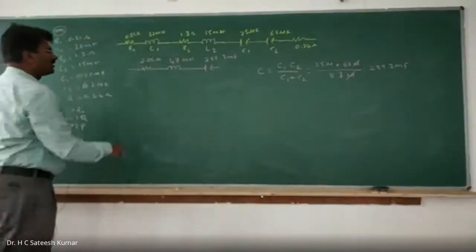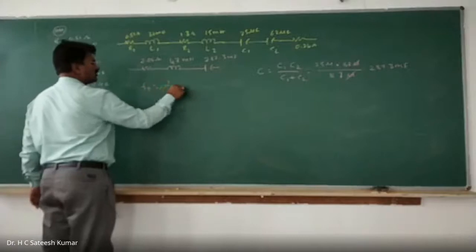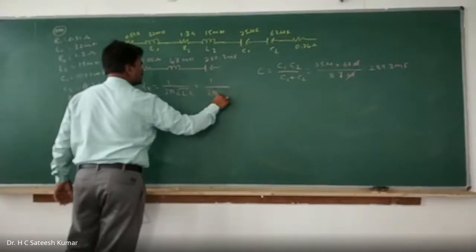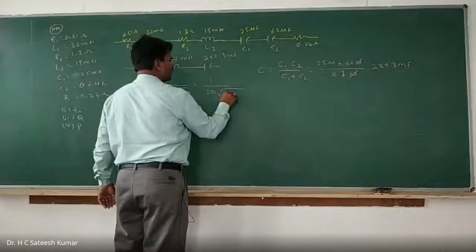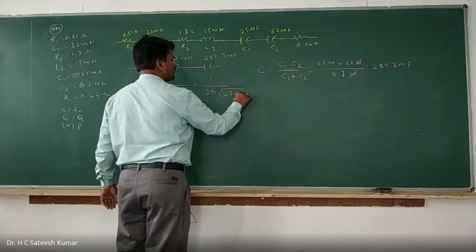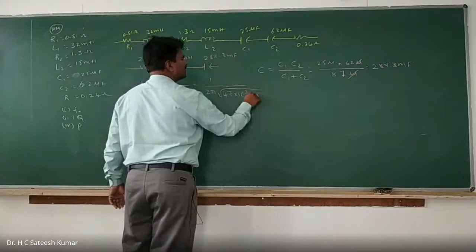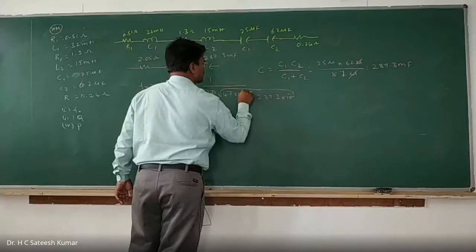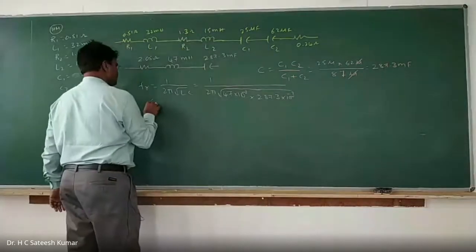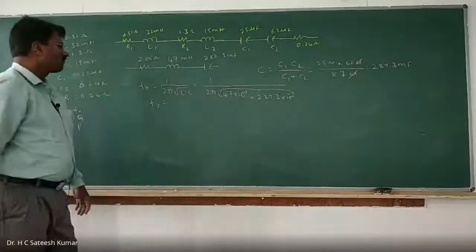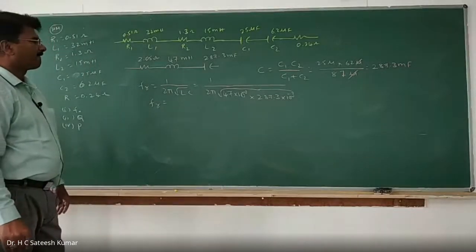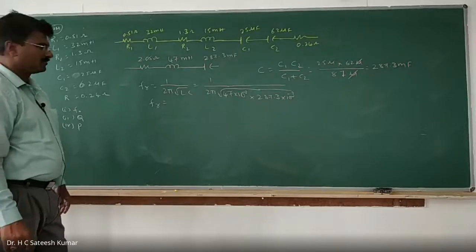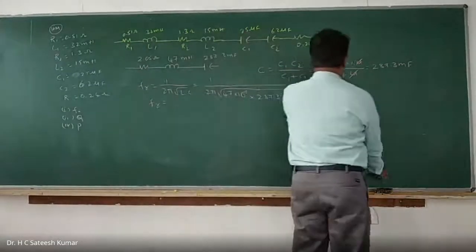So now you find the resonant frequency. FR is equal to 1 over 2 pi into root LC, which is equal to 1 divided by 2 pi into root of L, where L is 47 into 10 to the power of minus 3, into C. How much is C? 25 into 62 divided by 87.